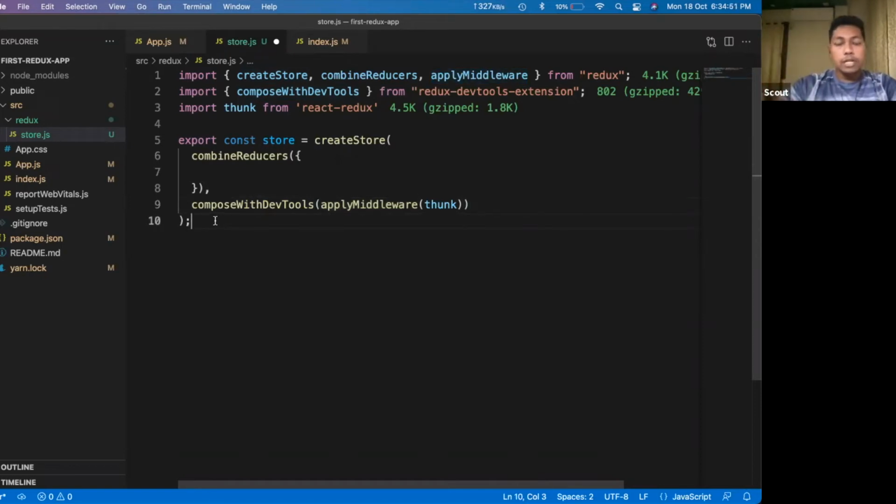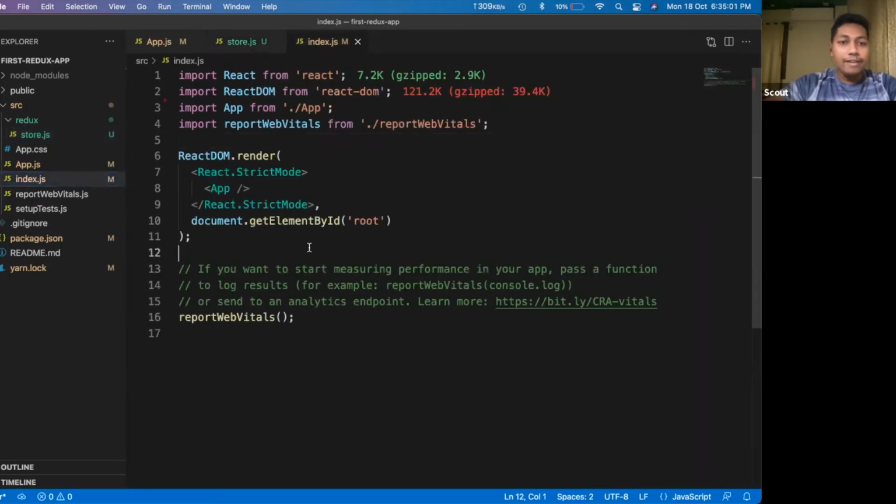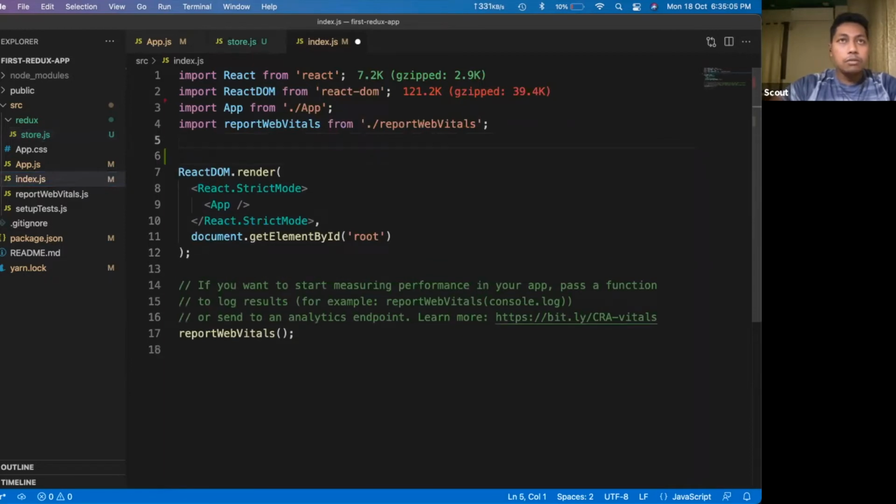All right, so till this part, does anyone have any confusion? Even if you have confusion, I will clarify it later on. Okay, so let's head on to the index.js file. There we will do some basic imports here also. So we'll import